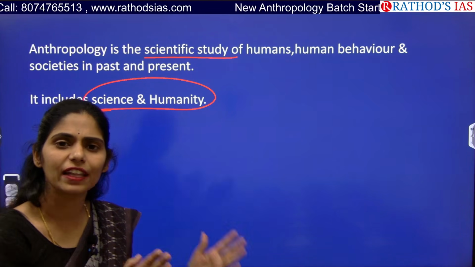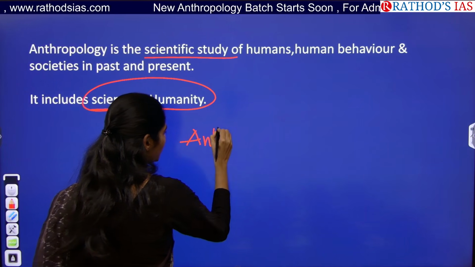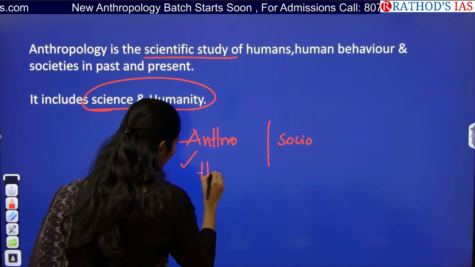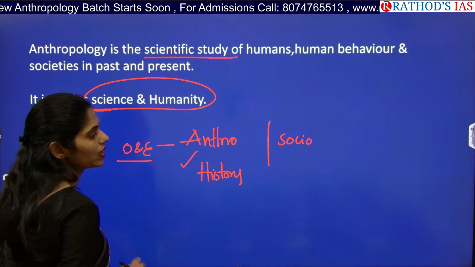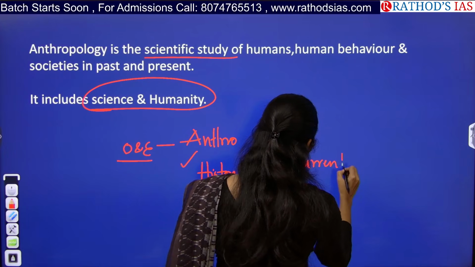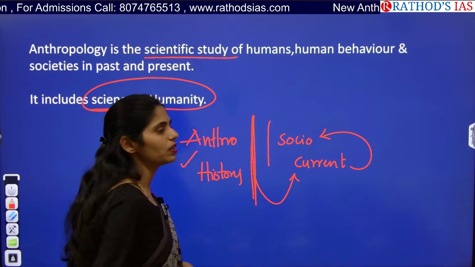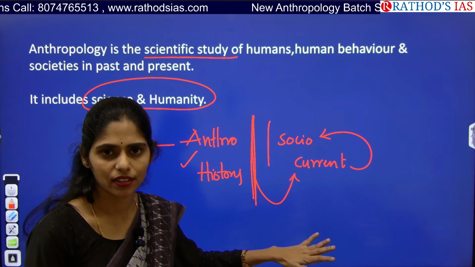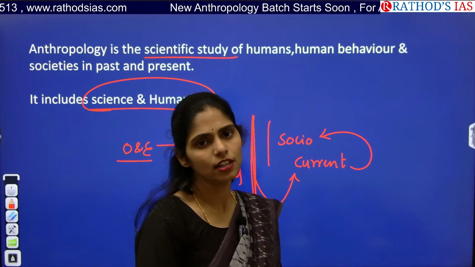But what is the difference between anthropology and sociology? Here we are talking about history, like the origin and evolution part. But what is happening currently comes under your sociology. That means where anthropology stops, sociology starts. Anthropology is entirely static, while sociology is the current topic, which is the most dynamic part. So this is the basic difference between anthropology and sociology.